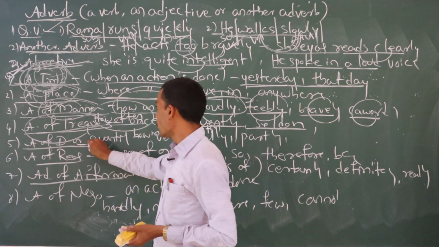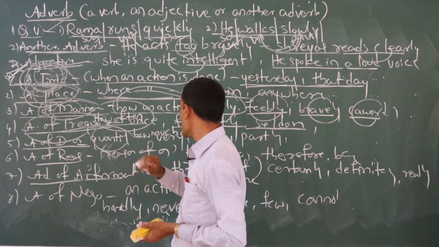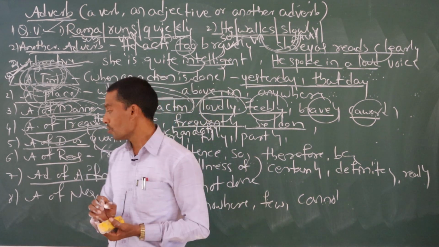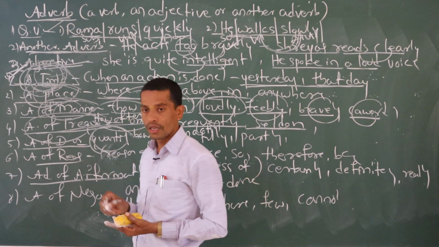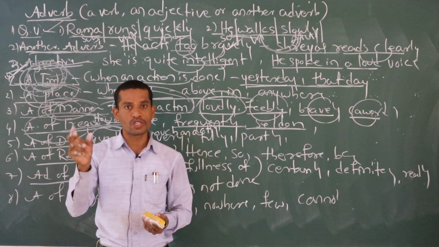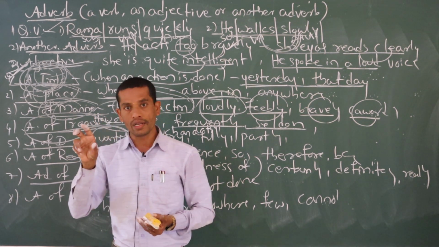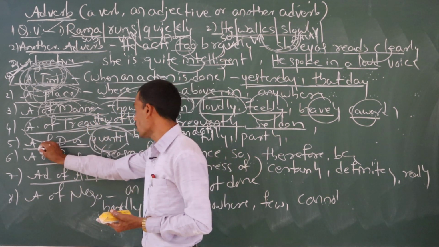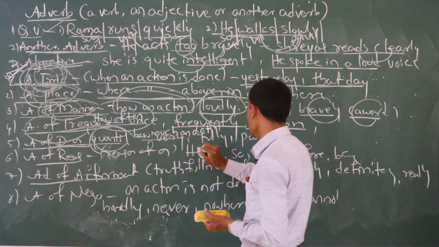So next one, adverb of degree or quantity: how much an action takes place. Here quantity means we have to measure the thing. So how much, this much, that much, little, so big. That time we are talking. So that is called adverb of quantity.